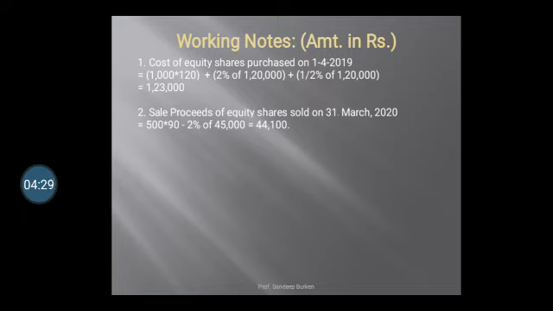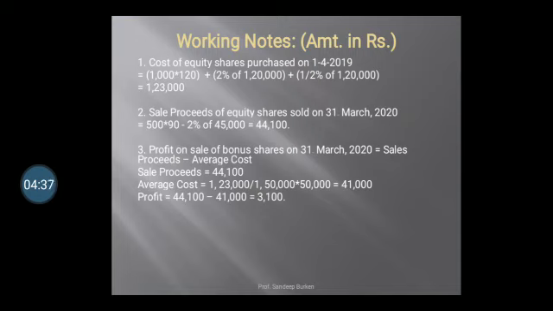Whenever there is sale, we must find the profit or loss on the sale as per the weighted average cost method. What is the formula for weighted average cost? Number of securities sold divided by number of total securities multiplied by total cost of investment on the date of sale. So sale price we have calculated, 44,100.